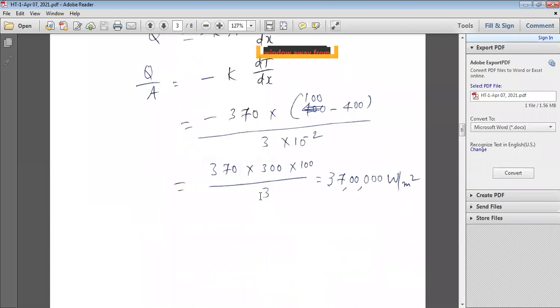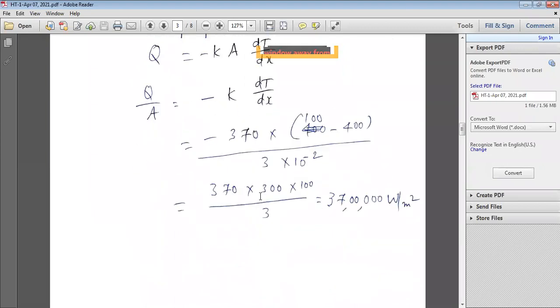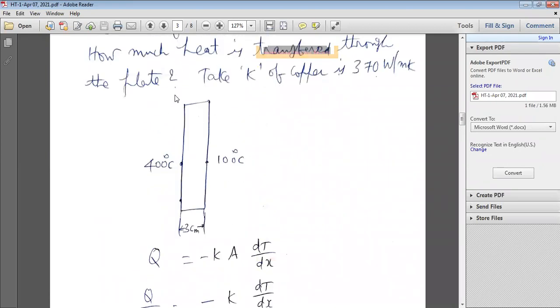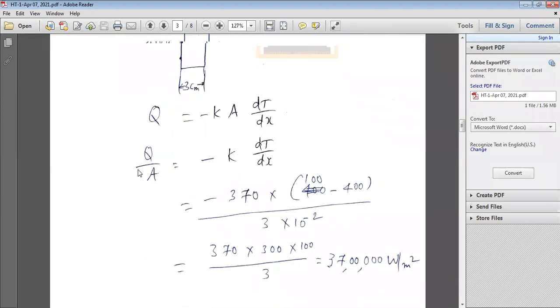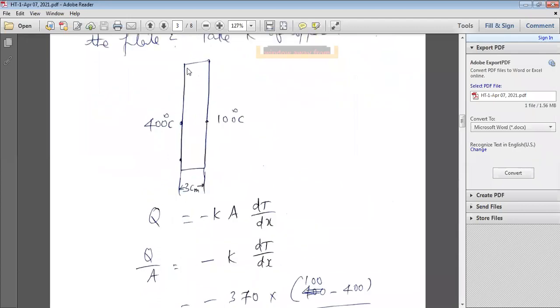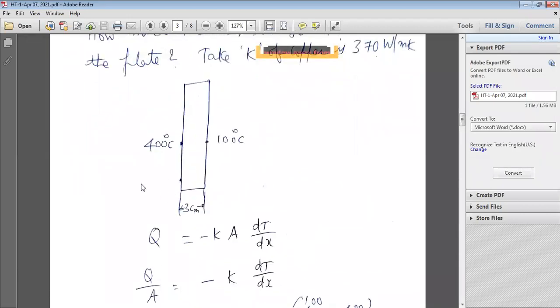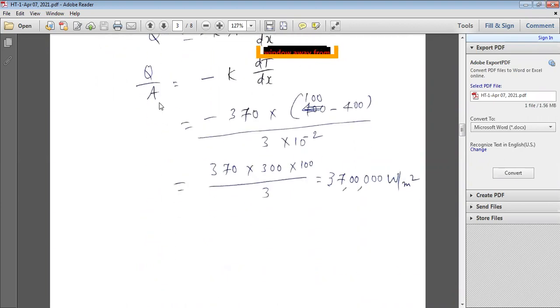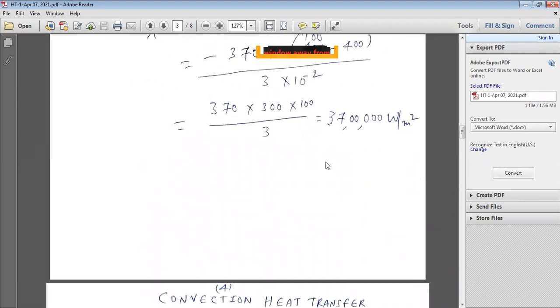How much heat is being transferred per unit area? If the area is given, meaning the dimensions of the plate are given, you calculate the area and substitute the area value here. For example, if height is 70 centimeters and width is 30 centimeters, the area is 0.7 and 0.3 meter square. You substitute that value here and calculate the total heat transfer rate. Per unit area here it is 37 lakh watts per meter square.